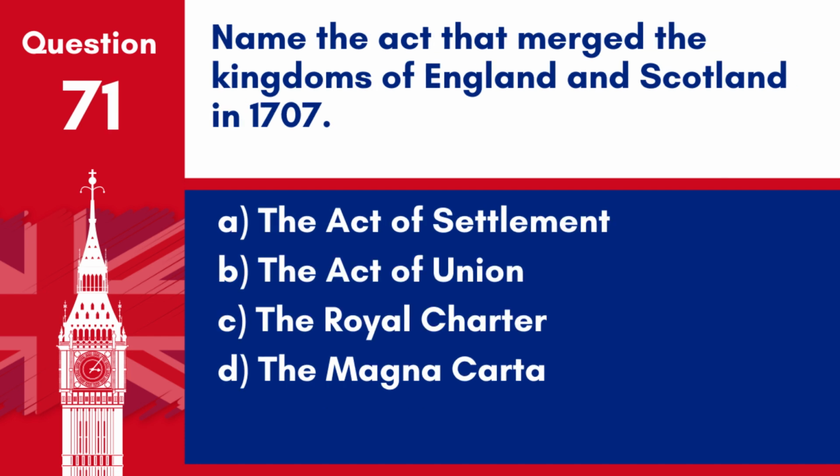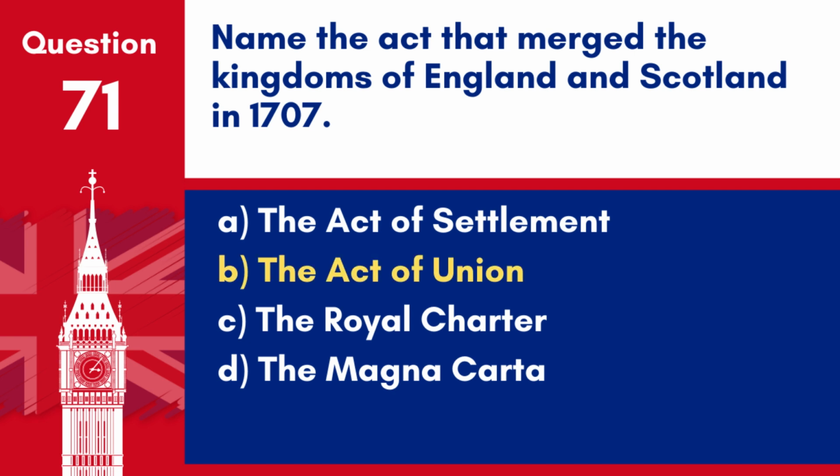Question 71. Name the Act that merged the kingdoms of England and Scotland in 1707. A. The Act of Settlement. B. The Act of Union. C. The Royal Charter. D. The Magna Carta.